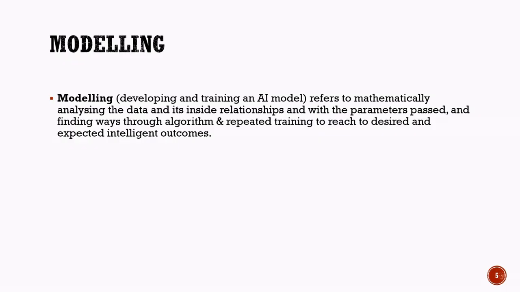The goal of modeling is to create an AI system that can produce accurate and reliable results when presented with new data. In simple terms, modeling teaches the AI how to think, learn, and make decisions based on the information it receives. For example, if we want an AI system to identify spam emails, the model is trained using many examples of spam and non-spam emails. After sufficient training, it learns the differences and can classify new emails correctly. Thus, modeling helps transform raw data into intelligent systems capable of performing useful tasks.